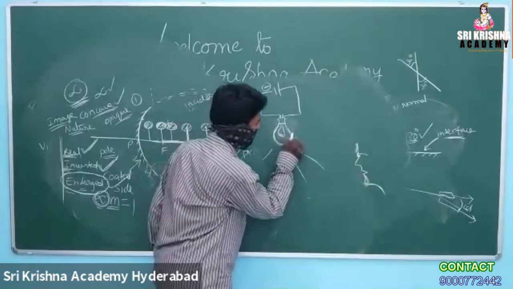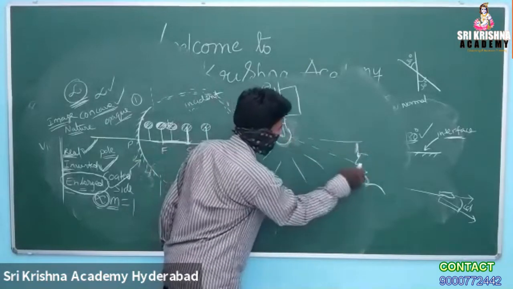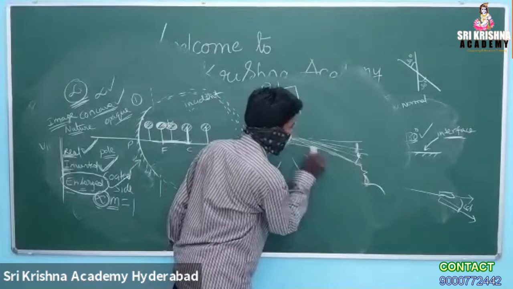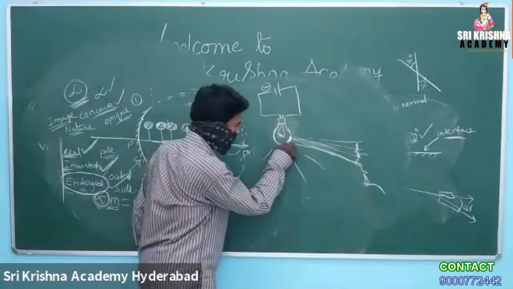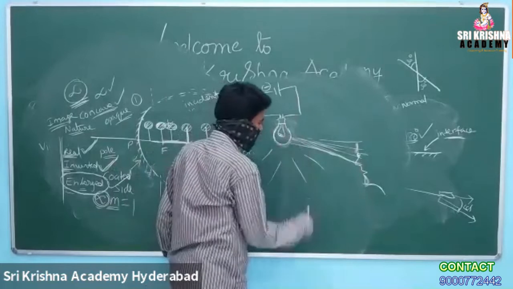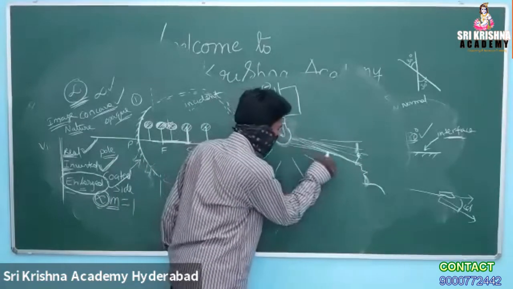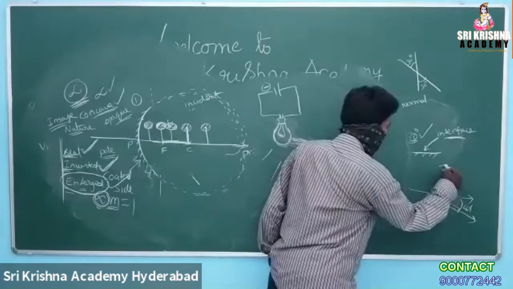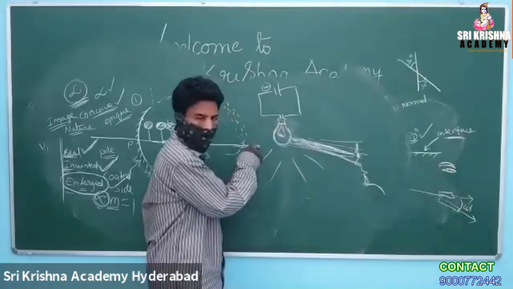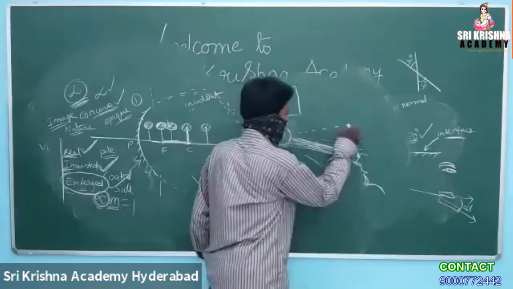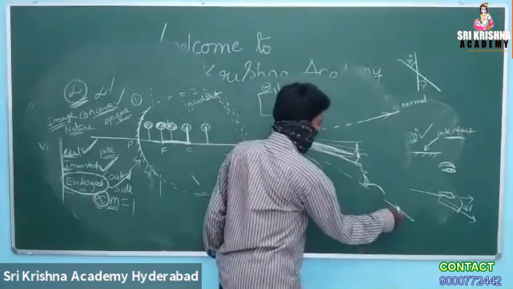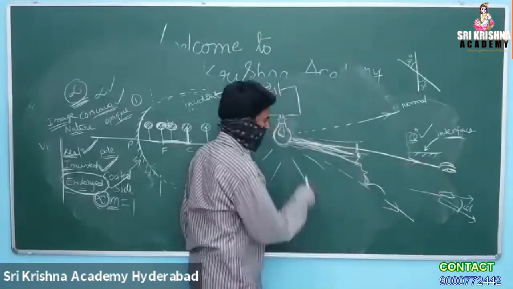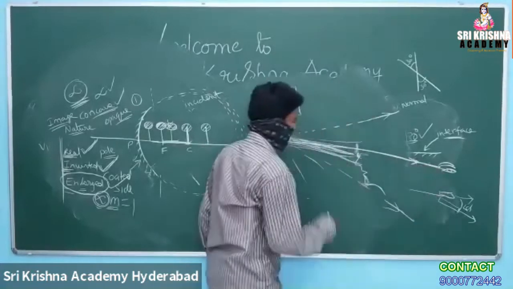So when light is coming, if you see, there are different rays falling on the retina of the eye. When the bulb is very close, there may be a chance of the light rays meeting in different directions. Suppose the observer keeps on moving away from the bulb. A ray going in this direction, only the straight ray, is going to fall on the retina of the eye.